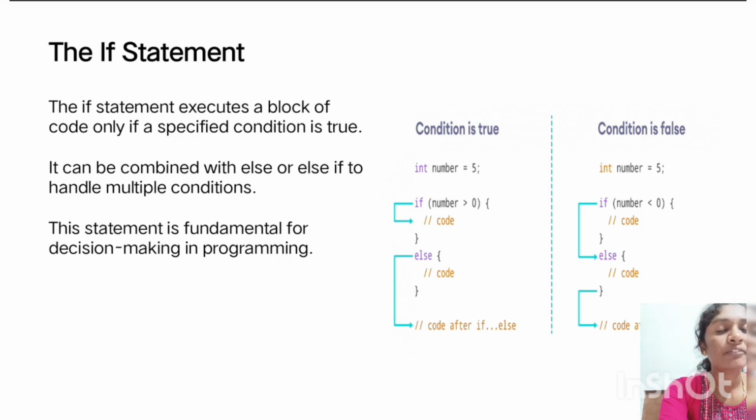In an if statement program, if the condition is true, then the number will be greater than 0, and it goes to the print statement. If the condition is false, then the number will be less than 0.